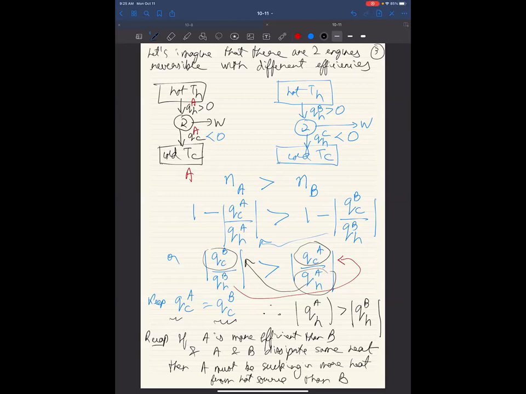This is not exactly obvious, right? Because if you think about it, you might have said, well, why does Daniel have to take more heat out? Maybe he's just so efficient that he's taking the same amount of heat, but that's not going to happen, right? Because the first law of thermodynamics stops us, delta U is equal to 0. So there is no other way. This is what we have. What do we do with this? We can do something interesting now.